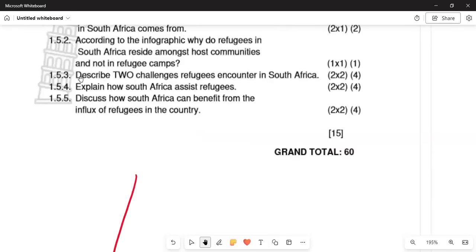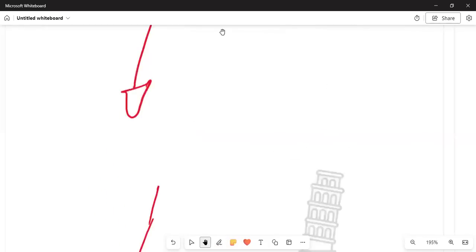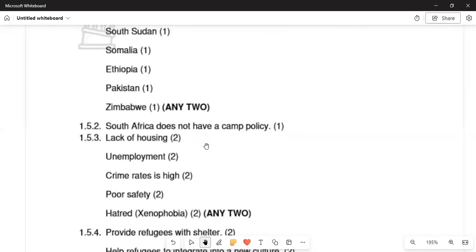We can see that in 1.5.3, how does South Africa assist? They now assist, and this is because more people are clustered. There is unemployment going on, and crime rates keep on increasing. There is poor safety and security. There is hatred, which we call xenophobia.